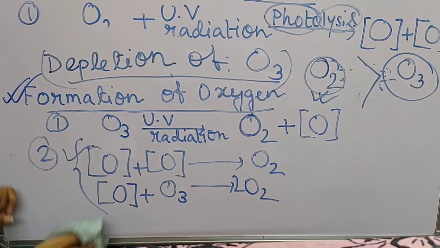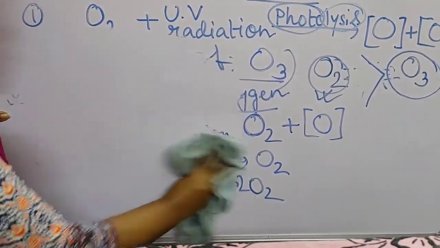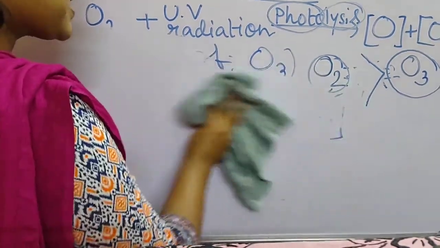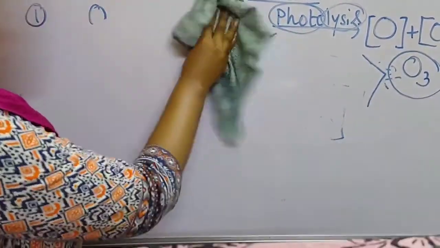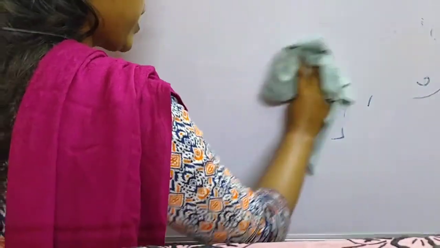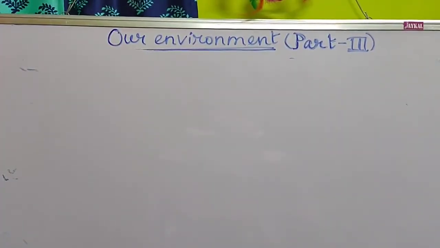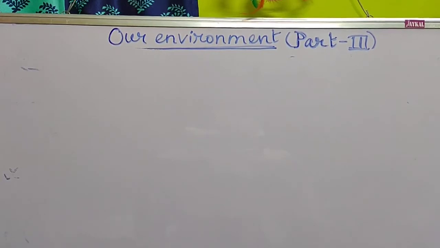Because of this, a hole is created, not a hole, many holes. Hole means actually that the amount of ozone gas present in the stratosphere is decreasing day by day. When the amount of ozone is decreasing in the stratosphere, more UV radiations can enter into our earth, and UV radiations are obviously very harmful for human life as well as for all living beings. So these are the negative effects, or the side effects, of this depletion of the ozone layer.